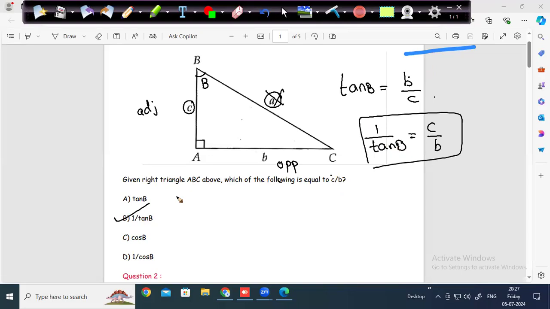So we know tan is opposite by adjacent. So tan B is B by C. I'm not taking cos B because they did not give anything about A, since there is no hypotenuse. So speaking about cos does not make any sense here. So I'll speak about adjacent and opposite, which is tan B, but they gave the value of C by B. So it should be 1 by tan B, which is option B. B for Bangalore should be your answer. Perfect.